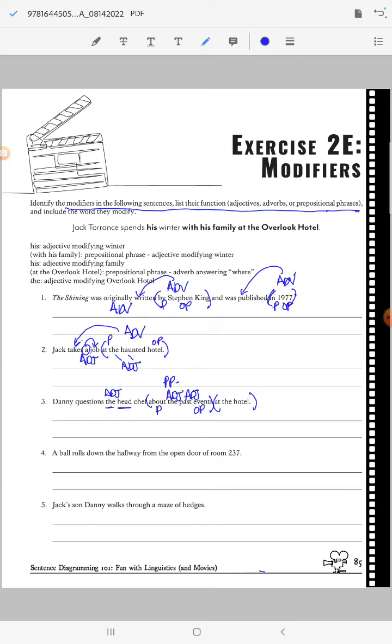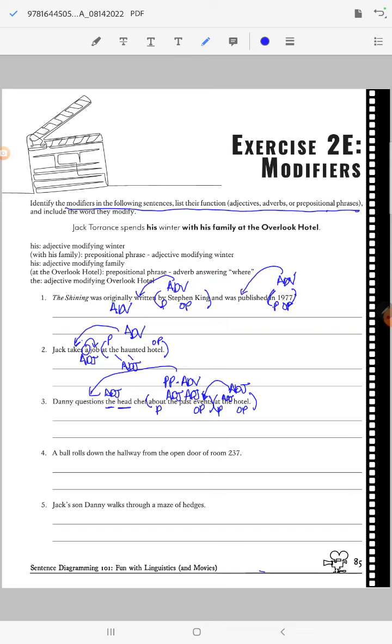So it makes it an adverb. Just kidding. Brain freeze. Yeah, so it's what he questions. Then we've got at the hotel. It's events at the hotel. So really, which events? The ones at the hotel. So this whole thing is acting as an adjective, telling me more about those events. And then at is a preposition, hotel is the object, and the is a little baby adjective smushed in the middle here.